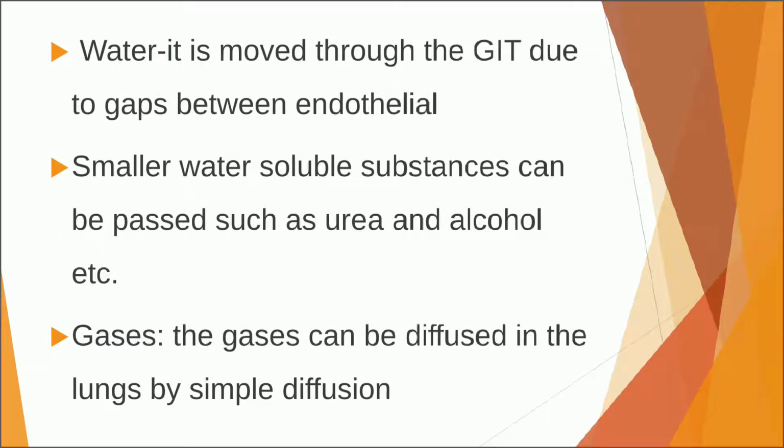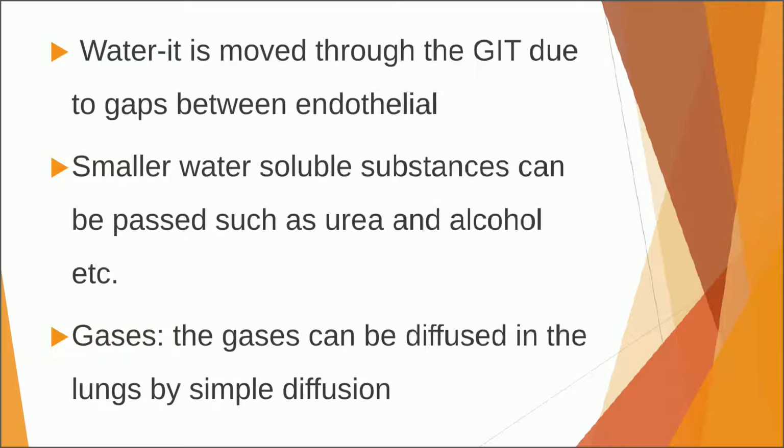If you see some examples of material which are following simple diffusion mechanisms inside the body, the most important one would be water, the movement of water through the gastrointestinal tract. This movement of water is mainly following the simple diffusion mechanism.